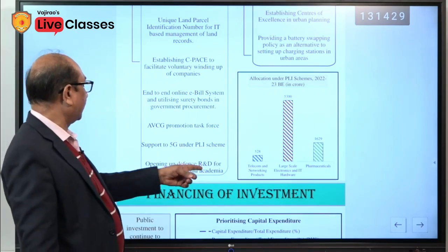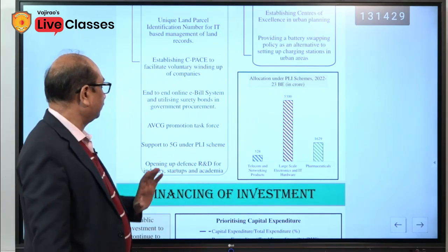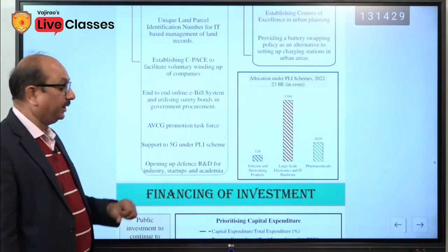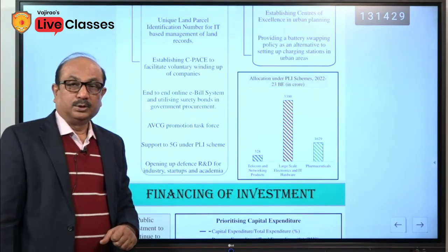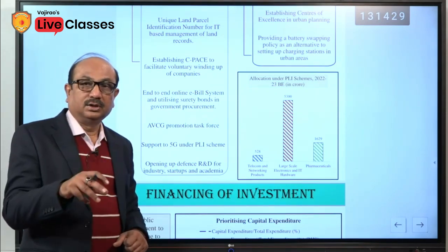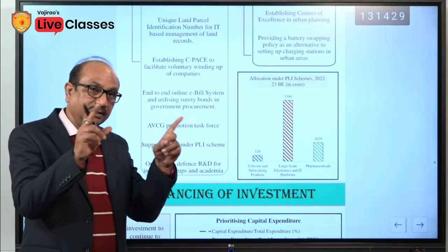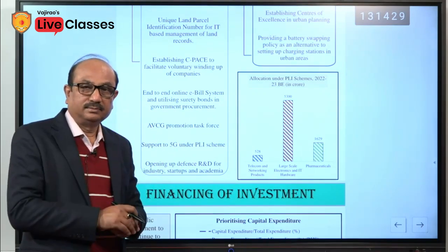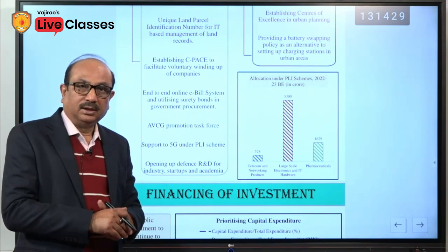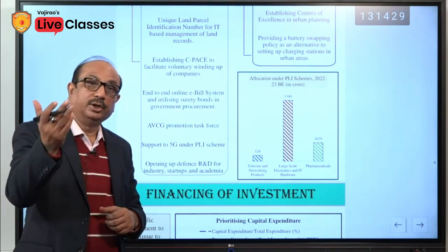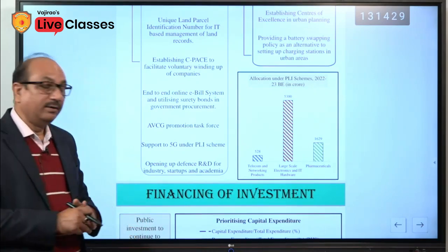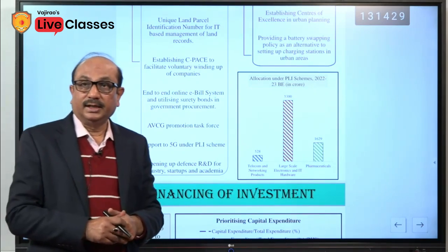Opening up defense R&D for industry, startups and academia. It shows that government is giving focus on research and development, especially in the defense sector. That was not so earlier, because earlier we were just dependent on the import of items, but now government is developing R&D.